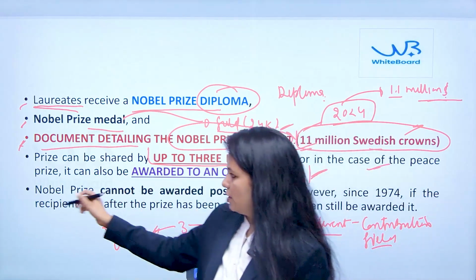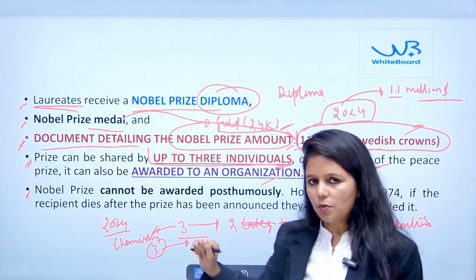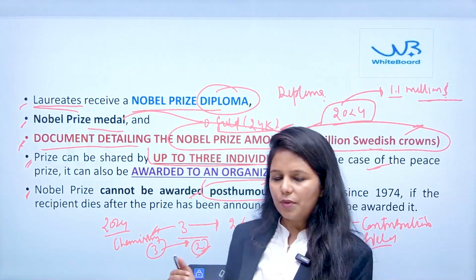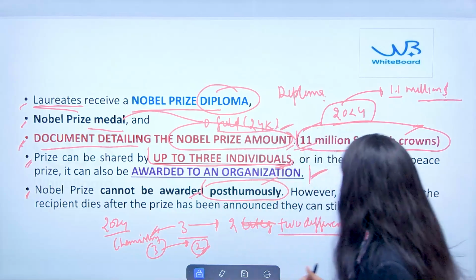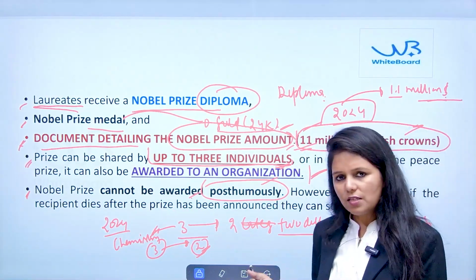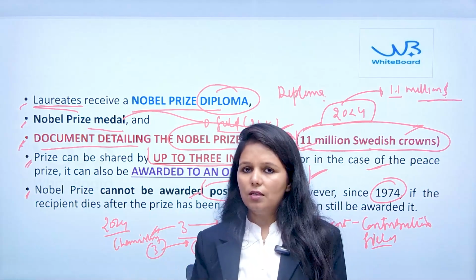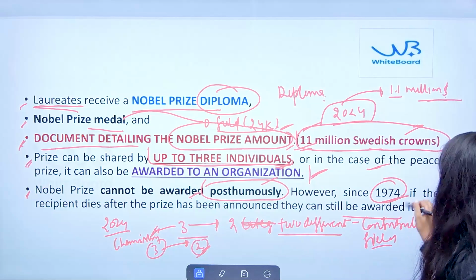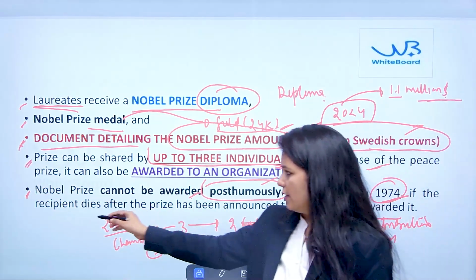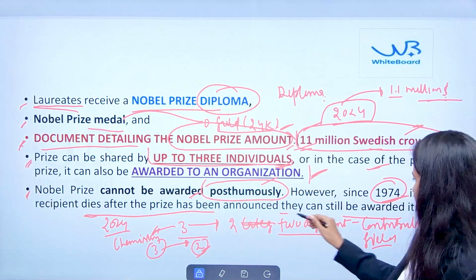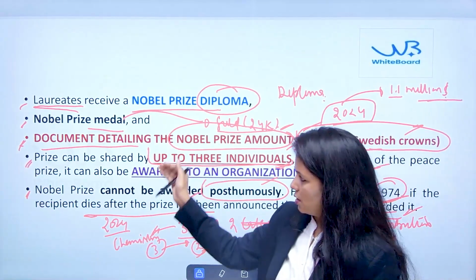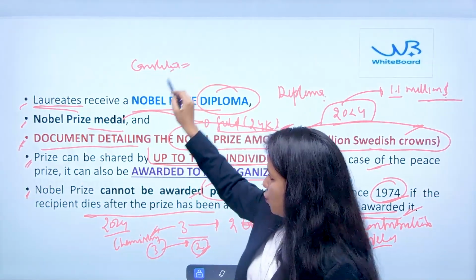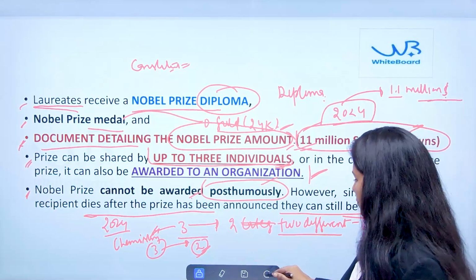Now another important aspect is that this prize cannot be awarded posthumously, which means if a person has died, the prize cannot be awarded later on. But one change was made in 1974: if the prize has been announced and after that the person dies, the award can still be awarded. So after 1975, if the recipient dies after the prize has been announced, they can still be awarded. So these are certain aspects related to what constitutes the Nobel Prize and the certain conditions as far as the Nobel Prize is concerned.